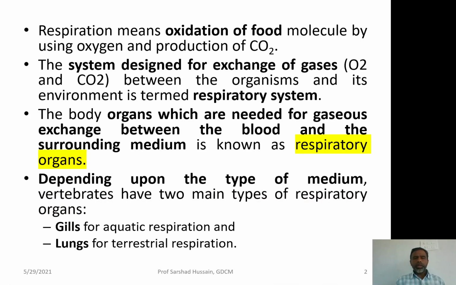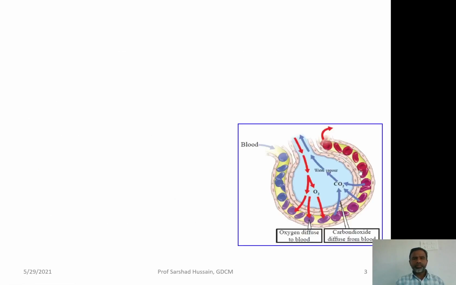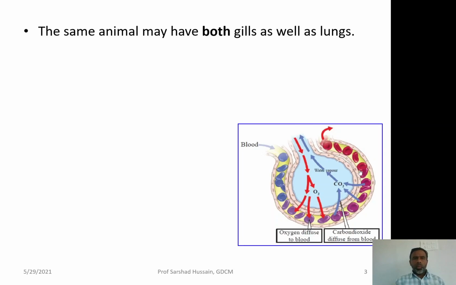Now, depending upon the type of medium, that means whether respiration is taking place inside water or in air, you have two main respiratory organs. The gills are meant for respiration in water, aquatic respiration, and the lungs are meant for respiration in the terrestrial environment, terrestrial respiration. Sometimes the same animals may have both gills and lungs.